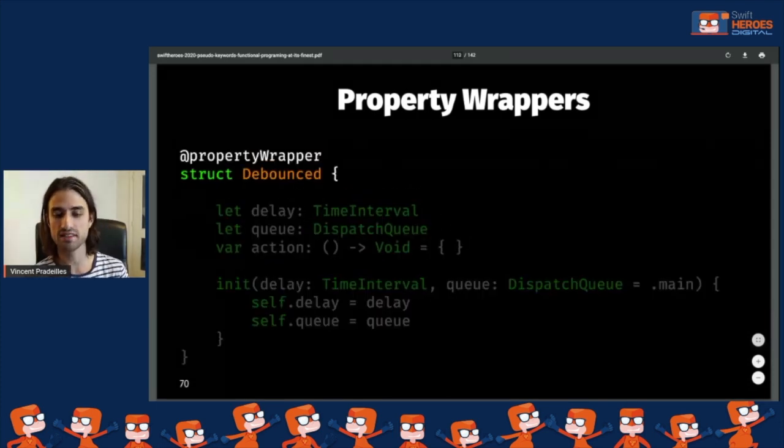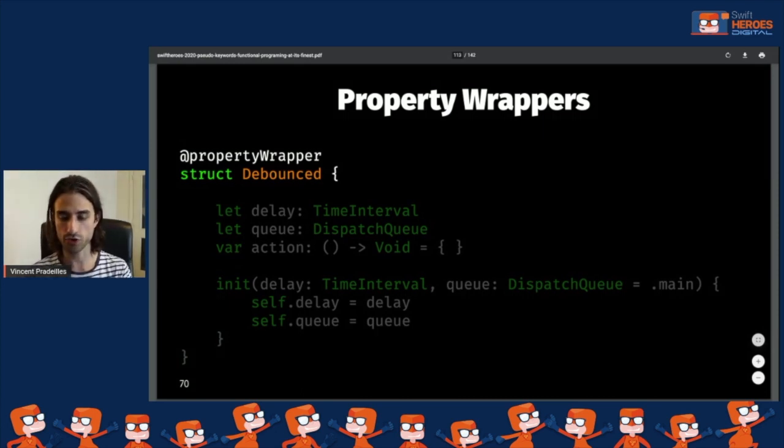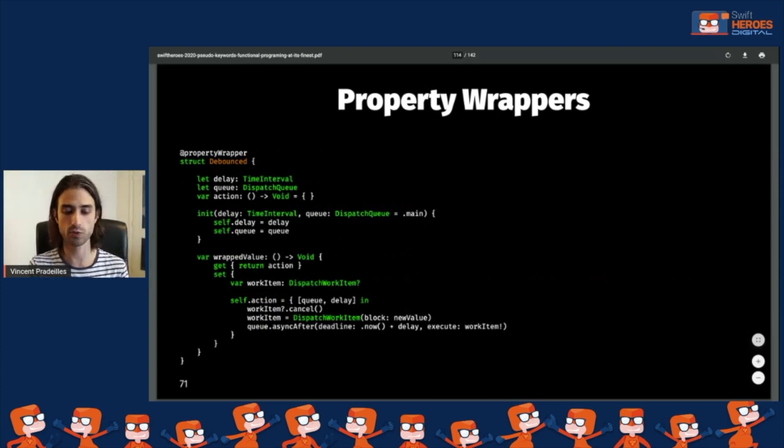And then we add this annotation, @propertyWrapper. When we decorate our struct with this @propertyWrapper, it tells the compiler that this struct can be used as a property wrapper. So then we will get an error. It will tell us we need to implement something called wrappedValue.